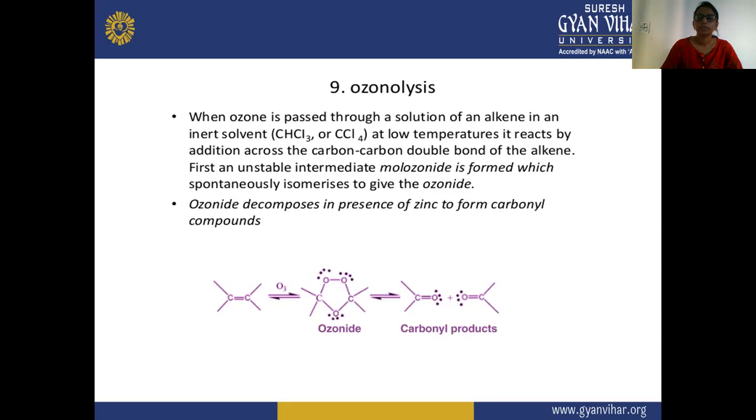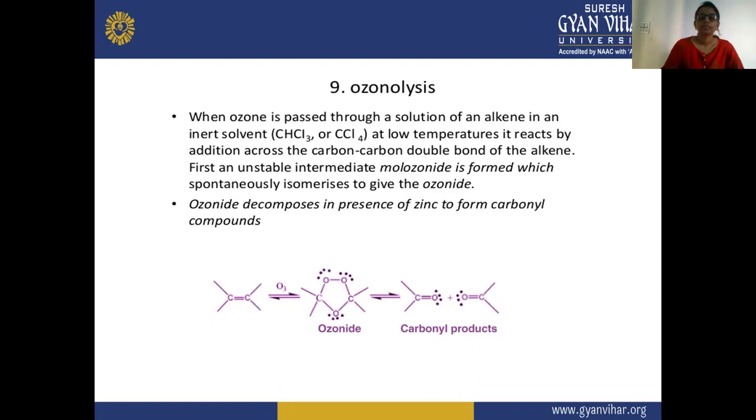So the temperature should be low, and there will be a reaction by addition on the carbon-carbon double bond of the alkene, and first an unstable intermediate, the molozonide, is formed. After that, the molozonide spontaneously isomerizes to give the ozonide.